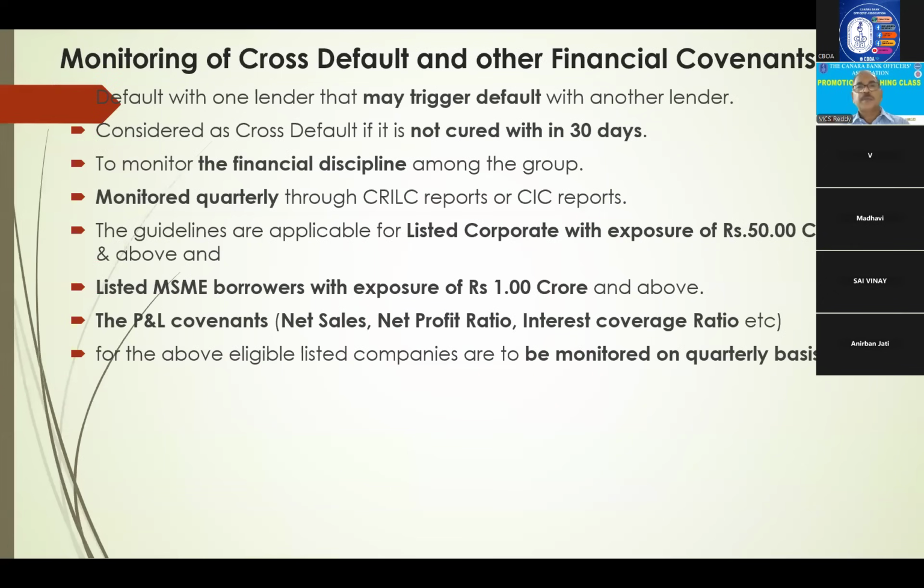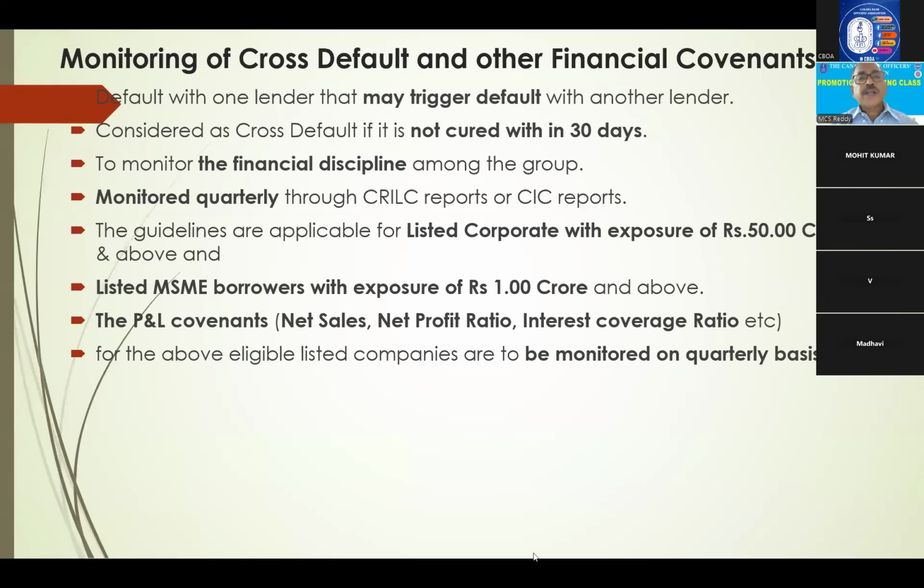Cross default, monitoring of cross default and financial covenants. Default with one lender may trigger default with another lender. Earlier we have seen group covenants in a balance sheet, etc. Similar to that, this is also cross default. Party is enjoying limits with 4 banks. If in one bank the account becomes NPA, other banks are also likely to classify it as NPA. Right?